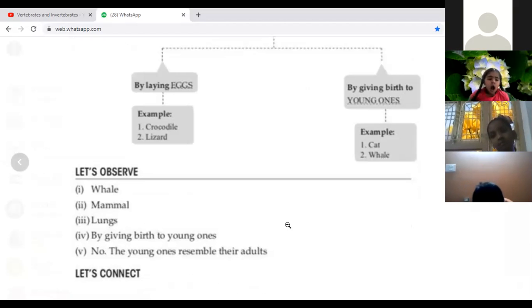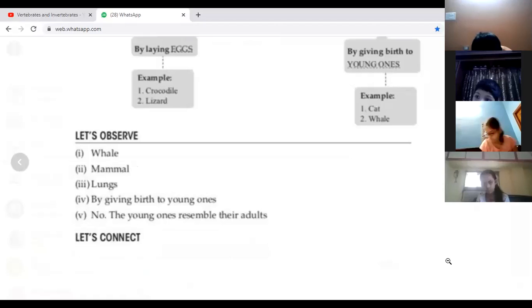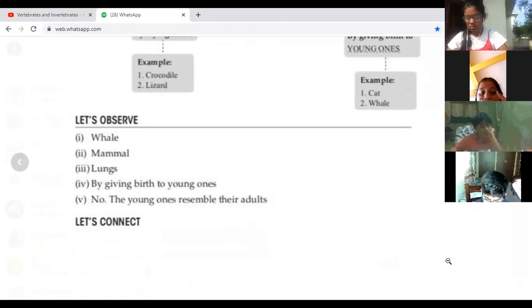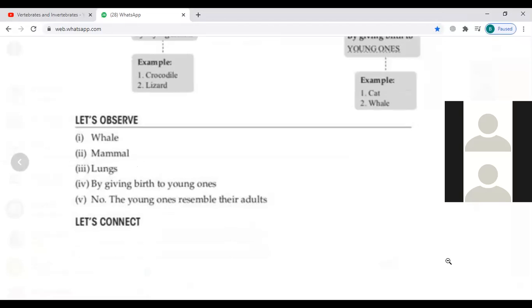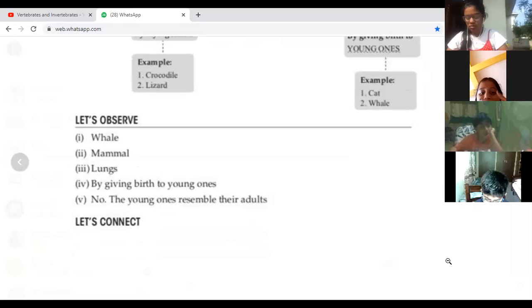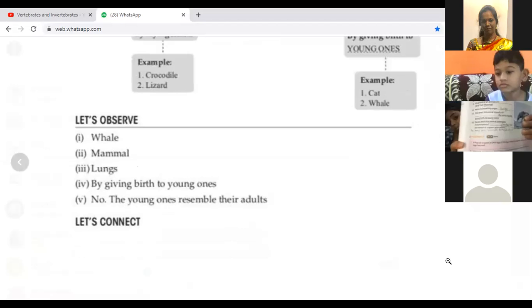Ma'am, I wrote like this. It is okay. Lipi, say the answer. Just a second, hold it like that. Yes, one sentence below.